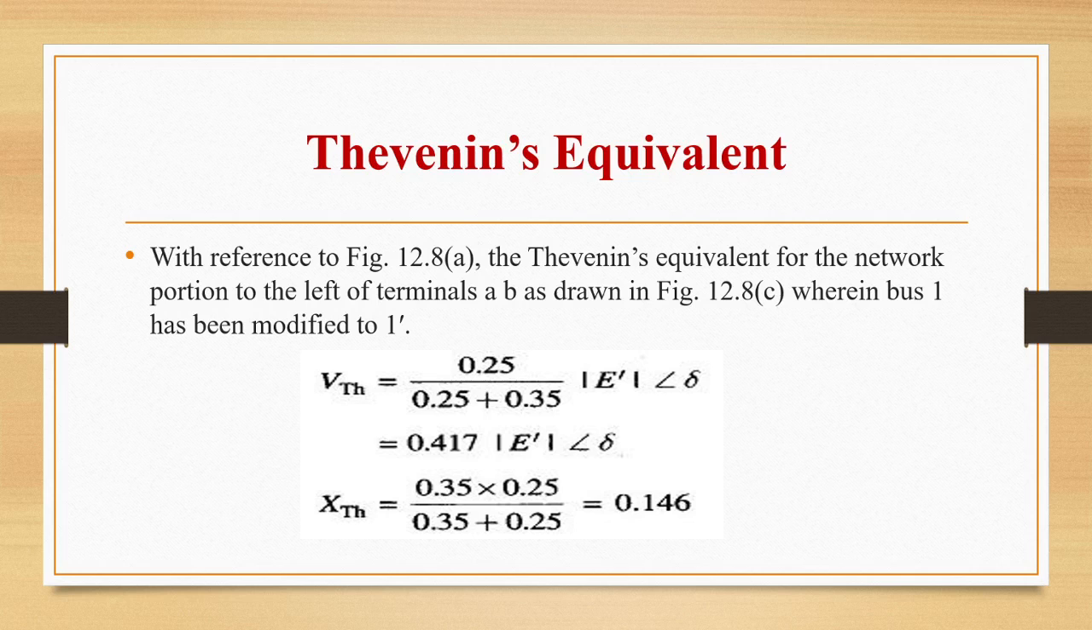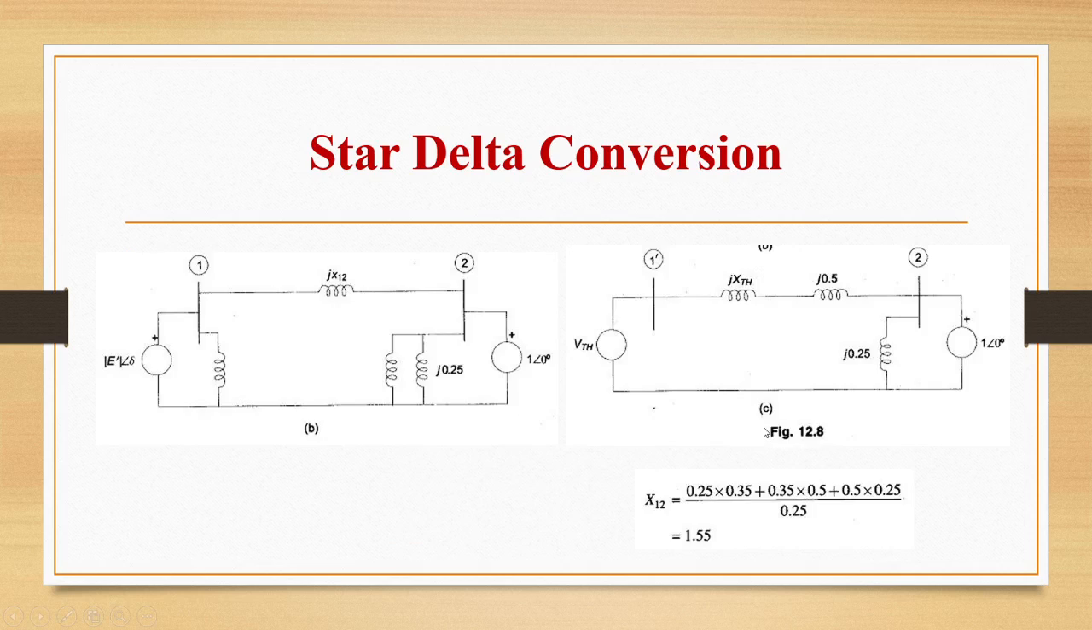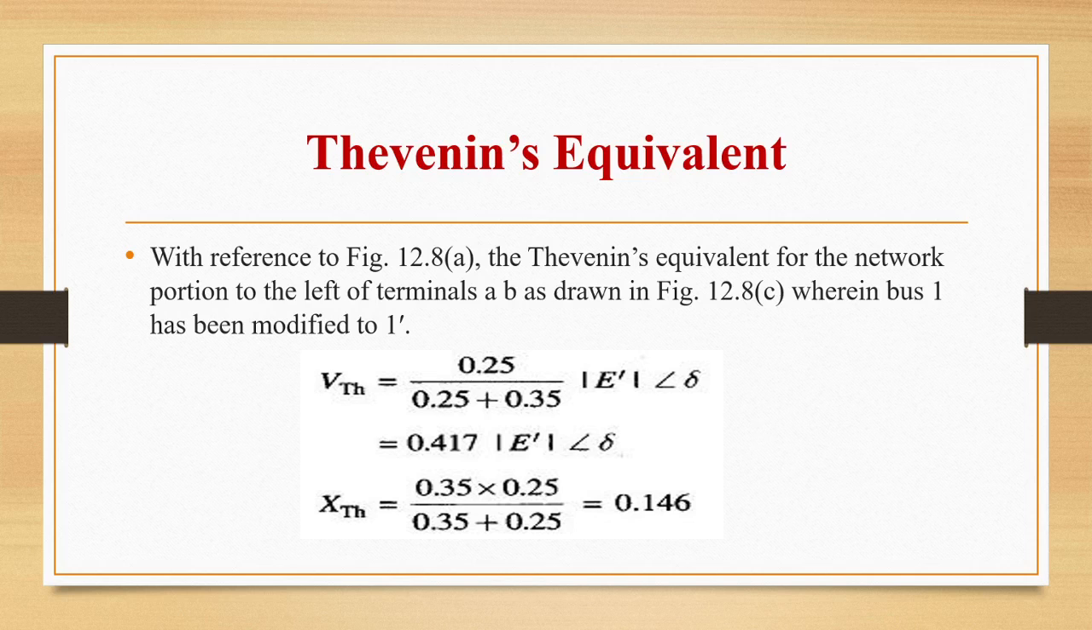Thevenin's equivalent. With reference to this figure 12.8a, the Thevenin equivalent for the network portion to the left of terminals AB is written, wherein bus 1 has been modified to 1 dash. What is Thevenin's voltage? It is the open circuit voltage across the terminals, that is 0.25 by 0.25 plus 0.35 times E dash angle delta, that is 0.417 E dash angle delta.